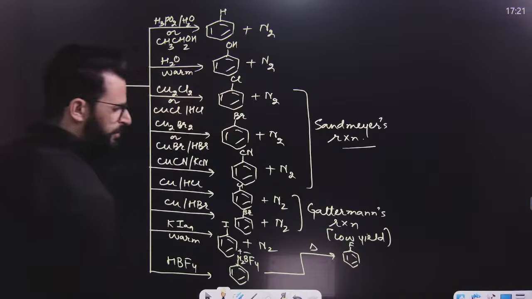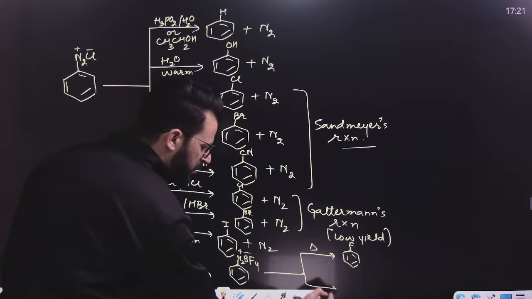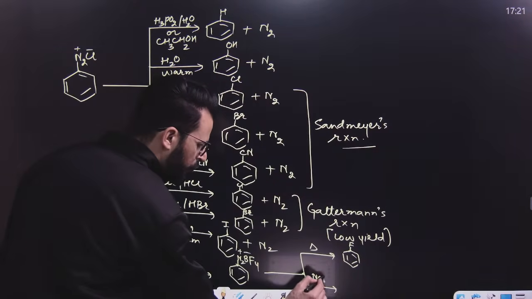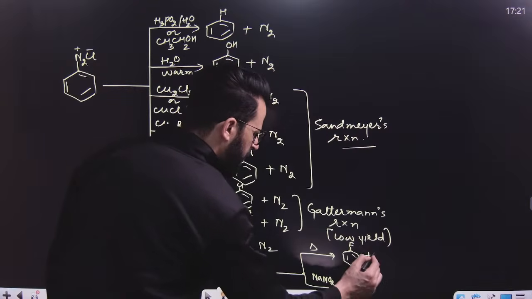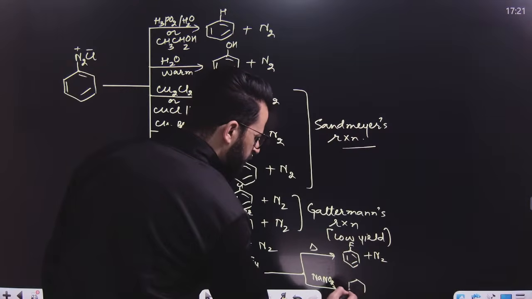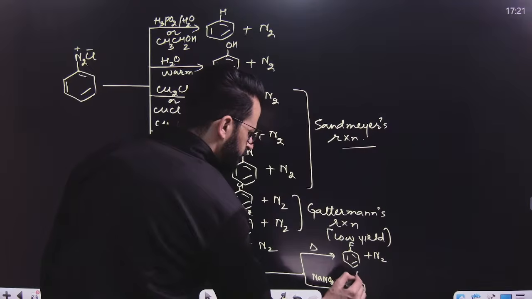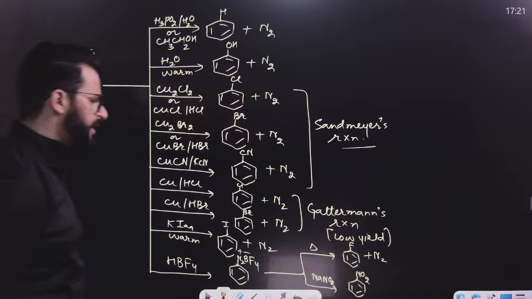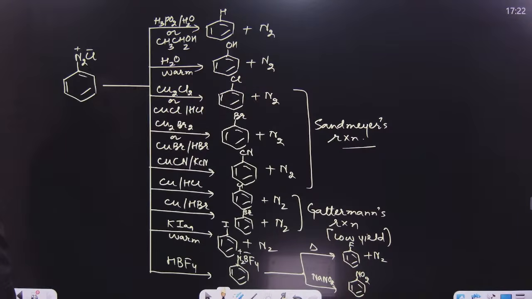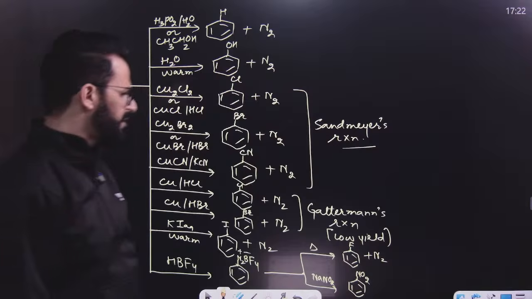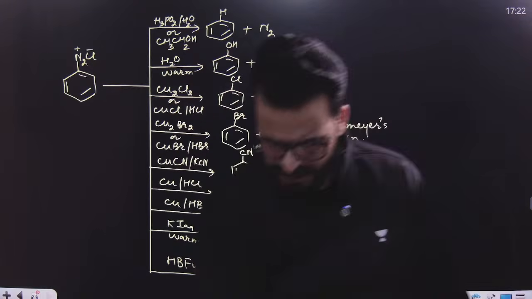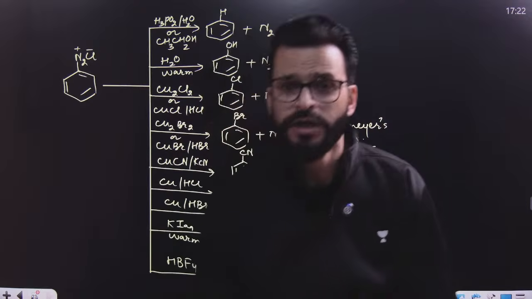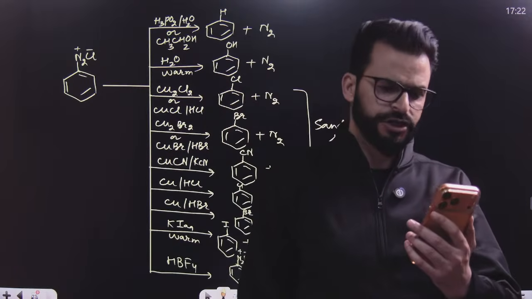So Balz-Schiemann reaction. Similarly, this can be treated with NaNO2, and then this N2 will be replaced by NO2. That means we will get nitrobenzene over here. I hope this is clear. Few more reactions are there. Let me show those reactions on next slide and let us conclude the whole organic reactions then.